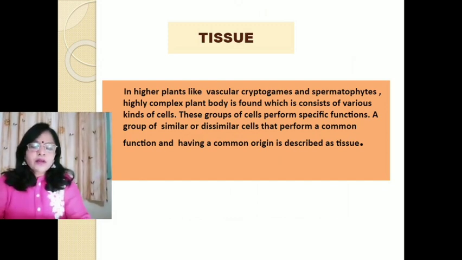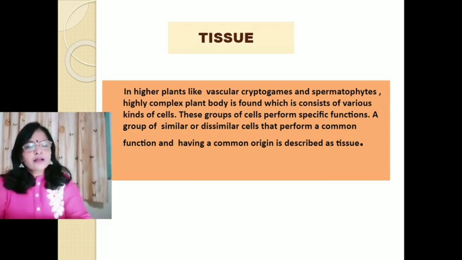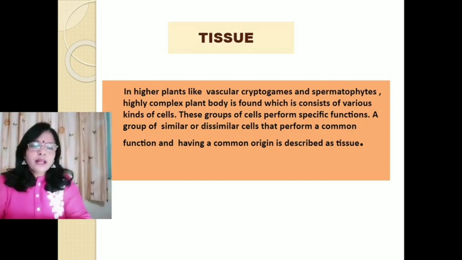Tissues. In higher plants like vascular cryptogams and spermatophytes, vascular cryptogams are those plants in which sex organs are hidden and having vascular tissues, whereas spermatophytes are those plants in which seeds are present like angiosperms and gymnosperms.